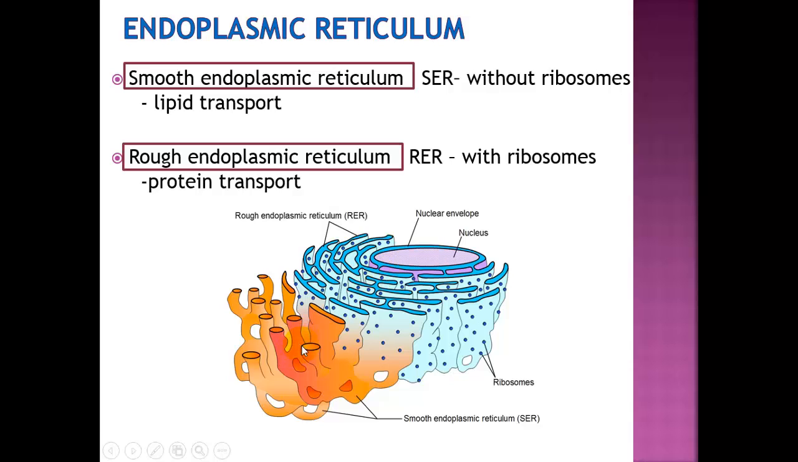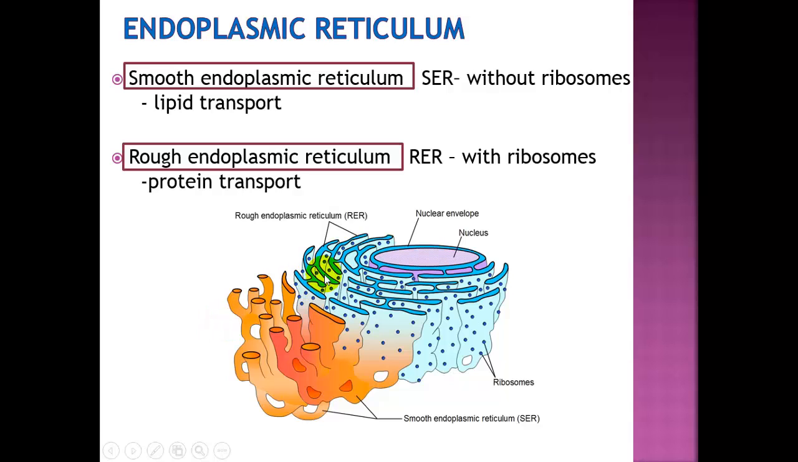The smooth endoplasmic reticulum, also known as SER, is shown here in yellow, and it is so called because it has no ribosomes on it, and therefore it has a smooth surface. The smooth ER is responsible for the transport of lipids.